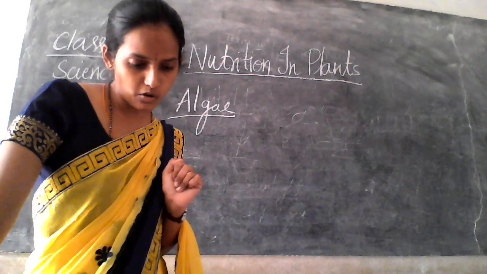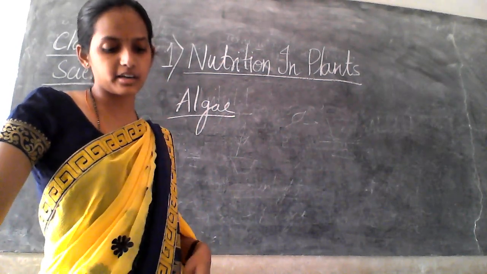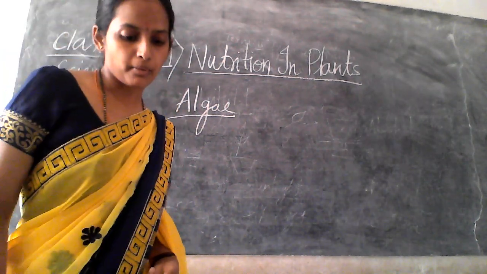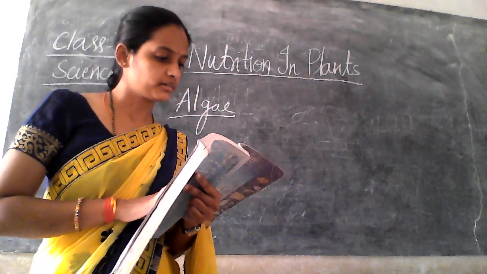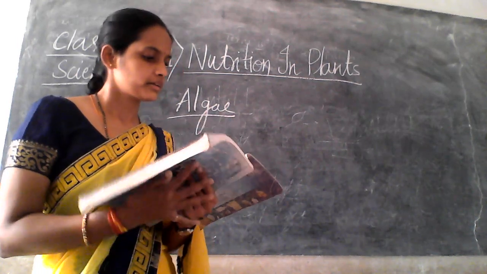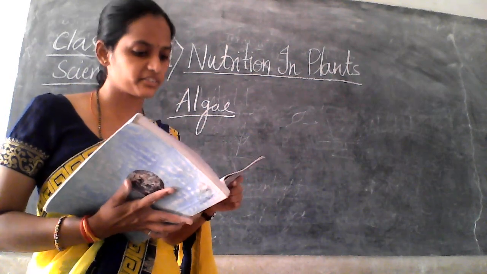Okay. Now moving to the next part, synthesis of plant food other than carbohydrate. Apart from carbohydrate production, carbohydrates are made up of carbon, hydrogen and oxygen. They are used to synthesize other compounds of food such as proteins and fats.